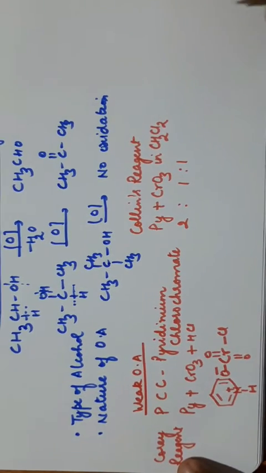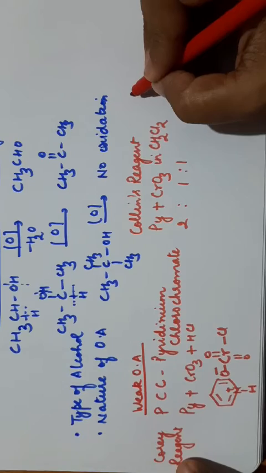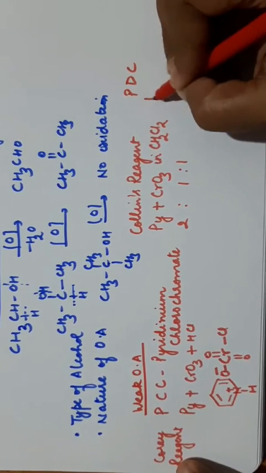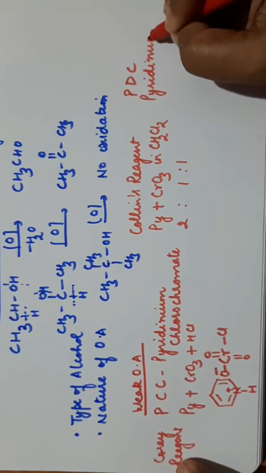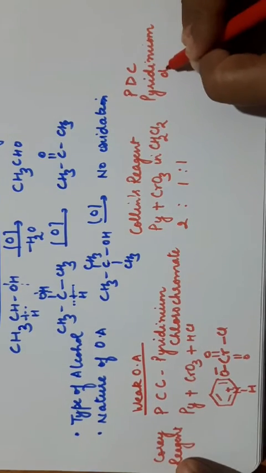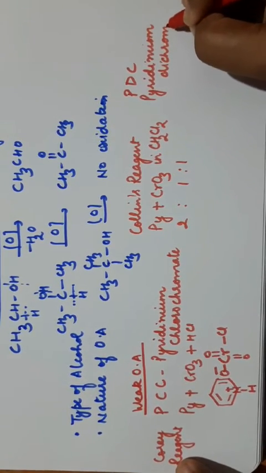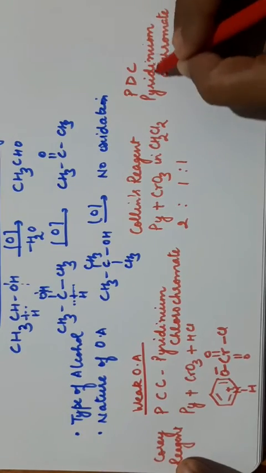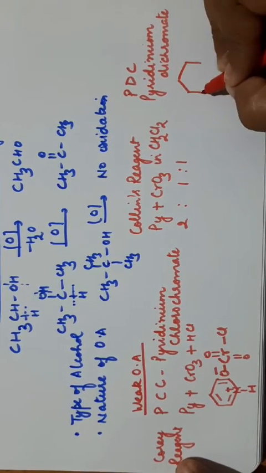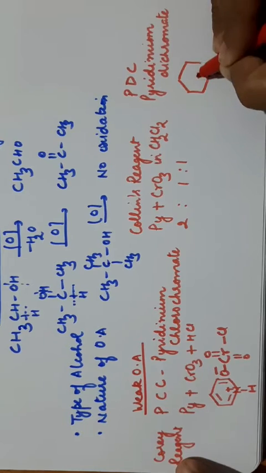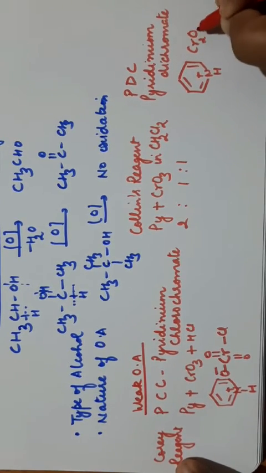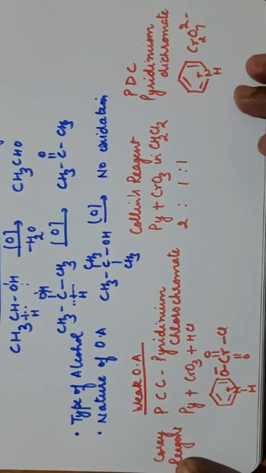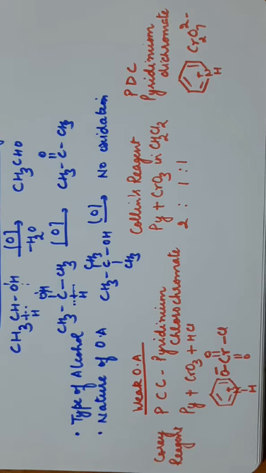Now the third one is PDC. It is pyridinium dichromate. Since you can understand, pyridinium is NH plus and dichromate ion Cr2O7 2 minus. This is pyridinium dichromate. Now what is the common function of all these?